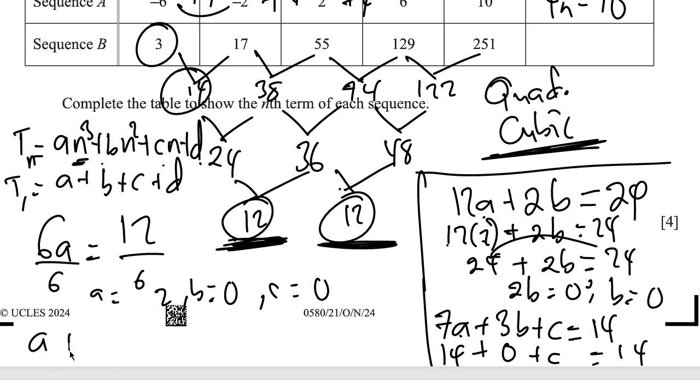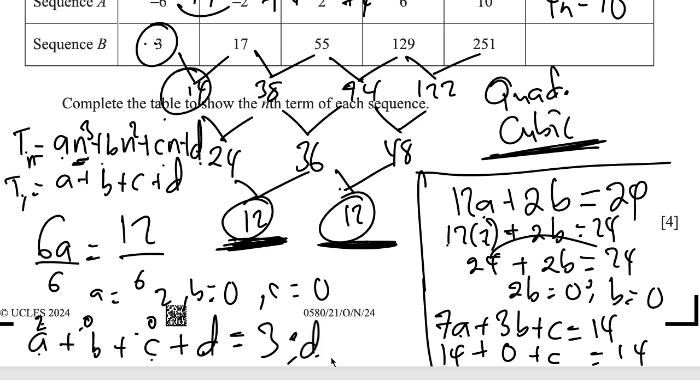that a plus b plus c plus d is the first term, c1, and the first term is what? 3. You get that? When we substituted 1 into an cubed plus bn squared plus cn plus d, we had 3. That's a plus b plus c plus d, which is equal to 3. So we got a as 2, b as 0, c as 0. So if 2 plus 0 plus 0 plus d is equal to 3, that implies that d is going to be equal to 3 minus 2, which is 1.